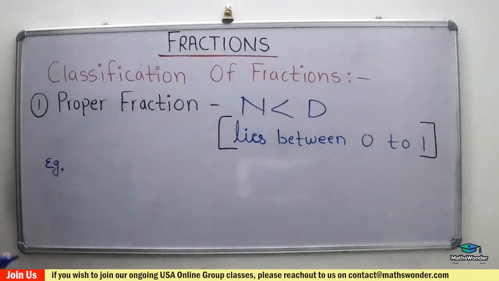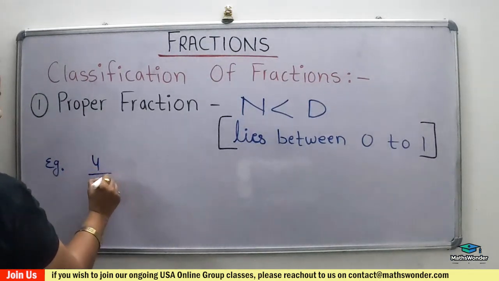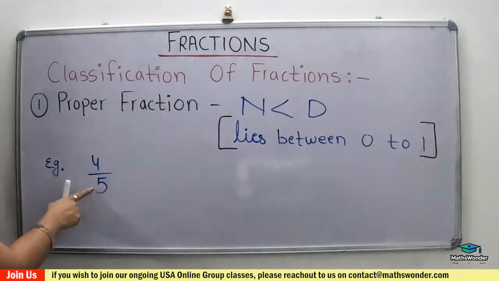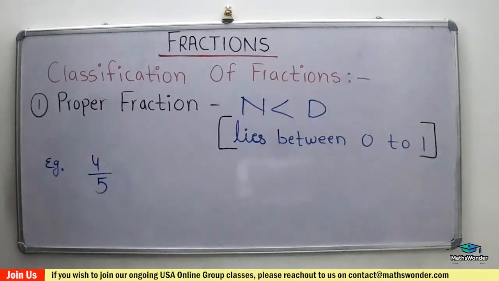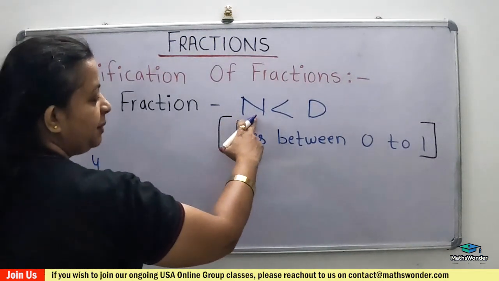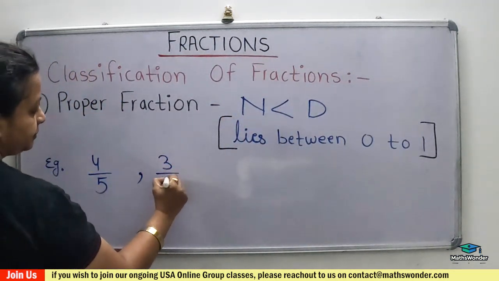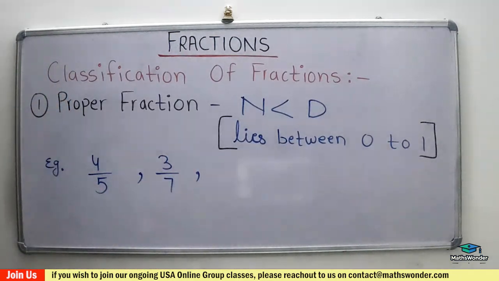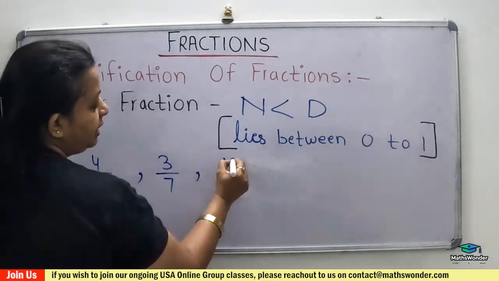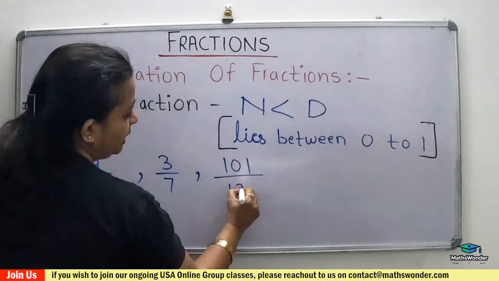Now, come to the example. Proper fraction, 4 over 5. How? 4 is less than 5, right? So it's a proper fraction. According to the definition, the numerator is less than its denominator, right? So 4 over 5, 3 over 7, and even big numbers we can take. Suppose 101 over 120.